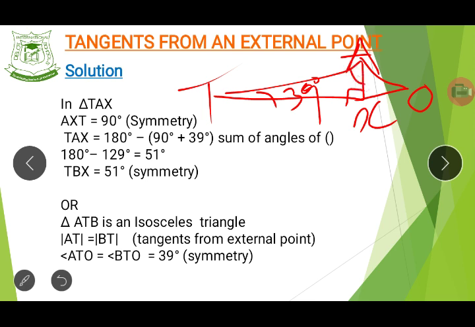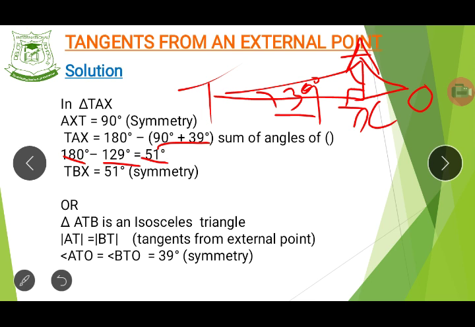And what is that angle? Sum of angles in the triangle. That is, you add this 90 degrees with 39 and subtract the total answer from 180. Why? Because the total sum of angles in a triangle equals 180. Is that okay? Good. So 90 plus 39 will give us 129, right? And when you subtract that from 180, you have 51 degrees. Remember to always indicate the unit of measurement, and that's in degrees, right?